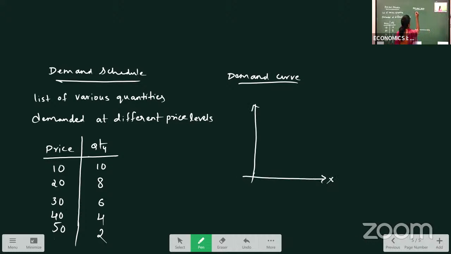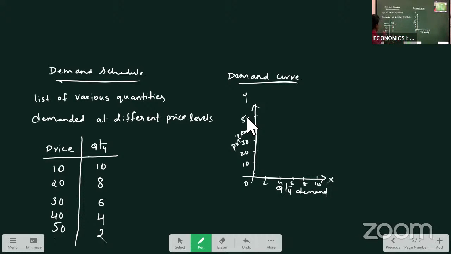On the x-axis, we are taking quantity demanded, and on the y-axis, we are taking price. Quantity from 2 to 10 we have 2, 4, 6, 8, 10. Here we have price 10, 20, 30, 40, 50.